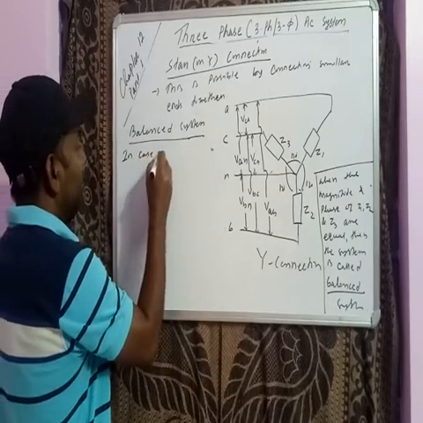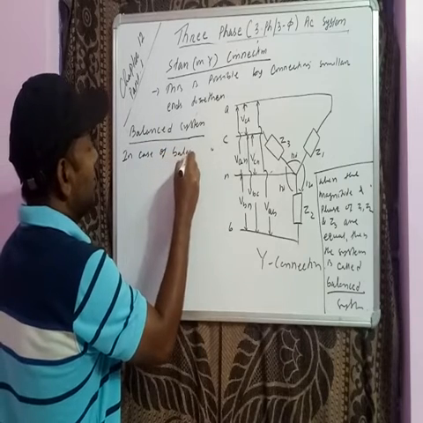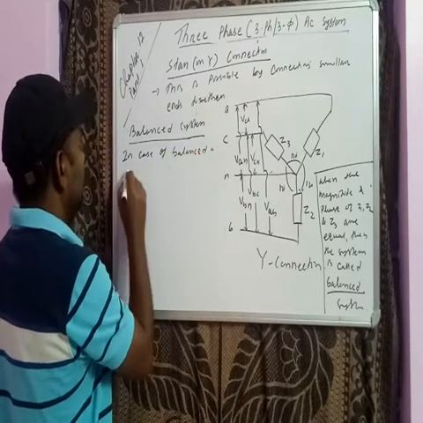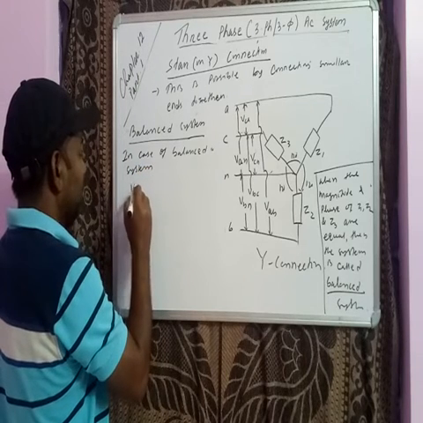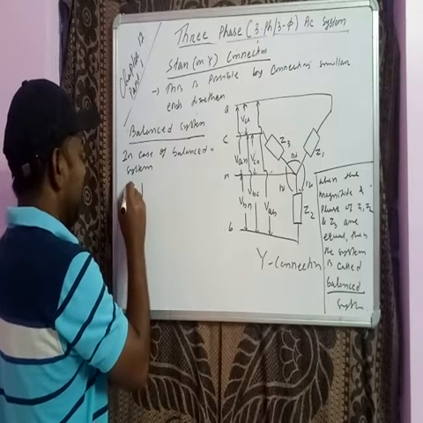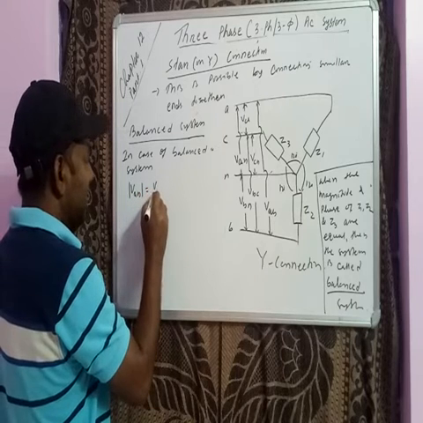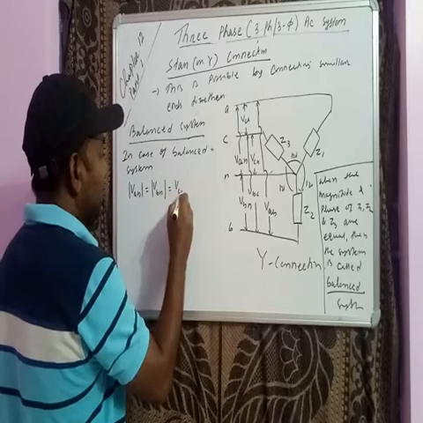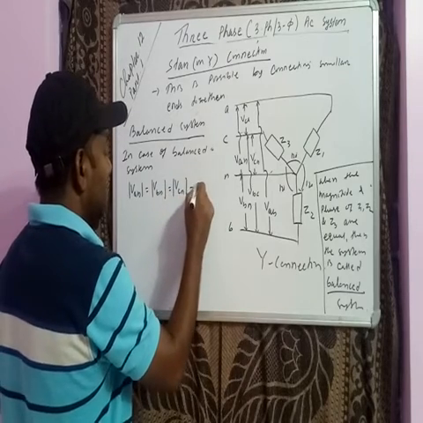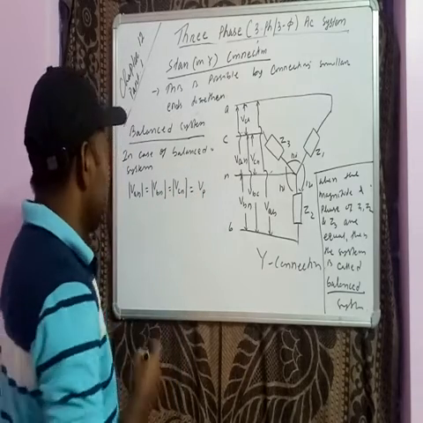So in case of a balanced system, VAN magnitude is the same as VBN magnitude, and it is the same as VCN magnitude, and it is known as Vph.